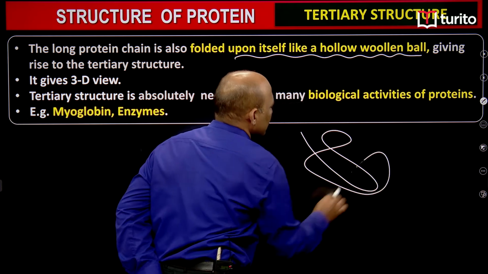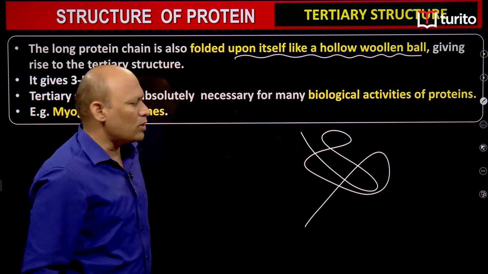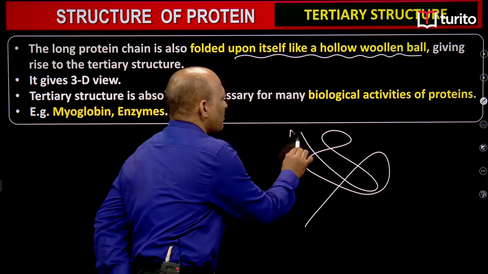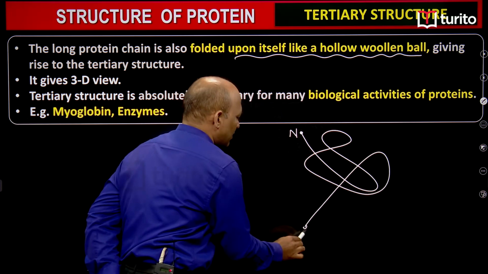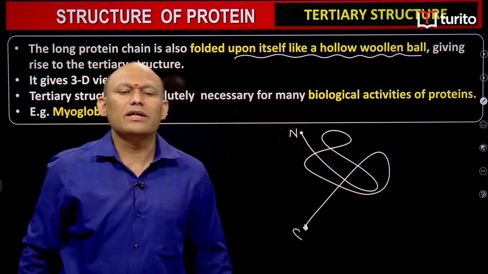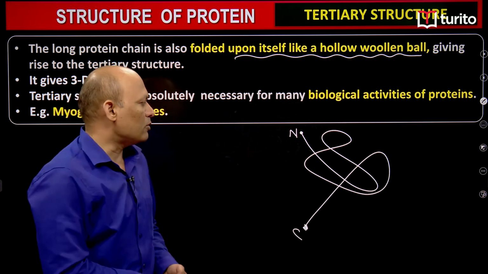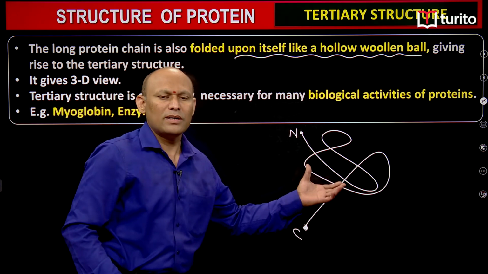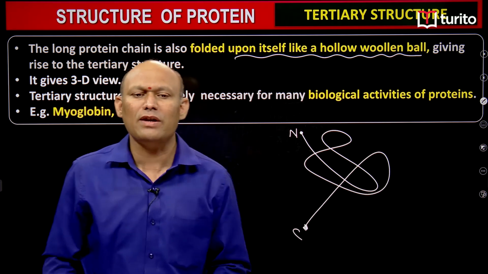structure is formed. You see, this is the polypeptide chain, students. This is the N terminal amino acid, the first amino acid, and this is the C terminal amino acid, students. So this polypeptide chain is folded upon itself in the form of a hollow woolen ball, and thus forms the tertiary structure of the protein, students. So this is very, very important, students.